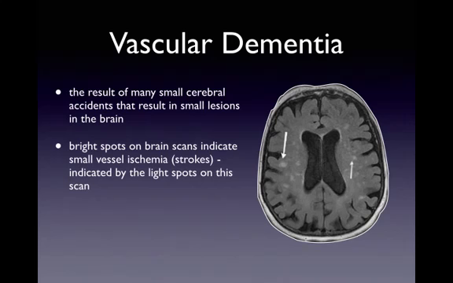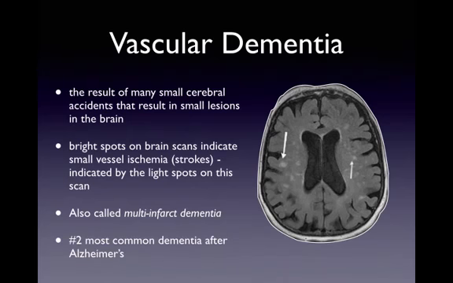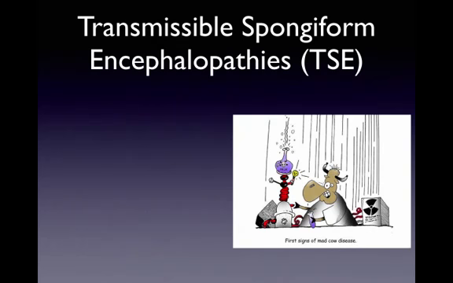So you can see in this image, the arrow is pointing at the small, lighter areas in the brain, and those are places where damage has occurred from small strokes. This type of dementia was previously called multi-infarct dementia and also hardening of the arteries. Vascular dementia is the second most common dementia after Alzheimer's.